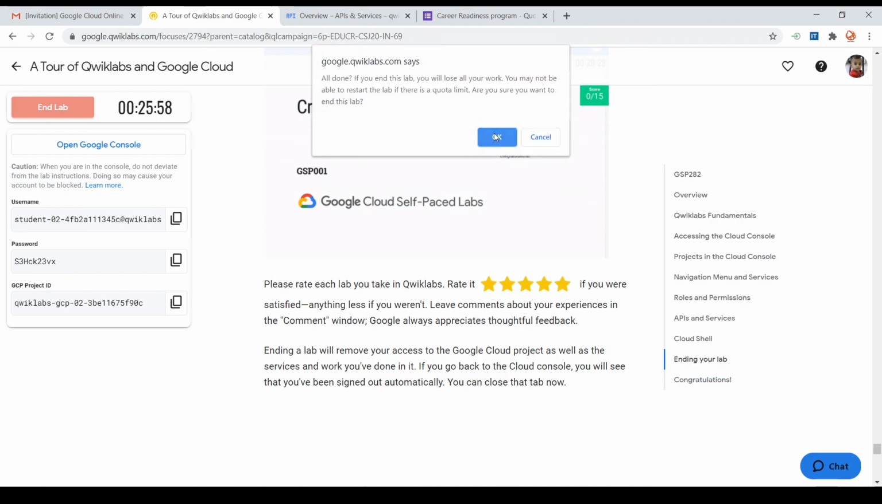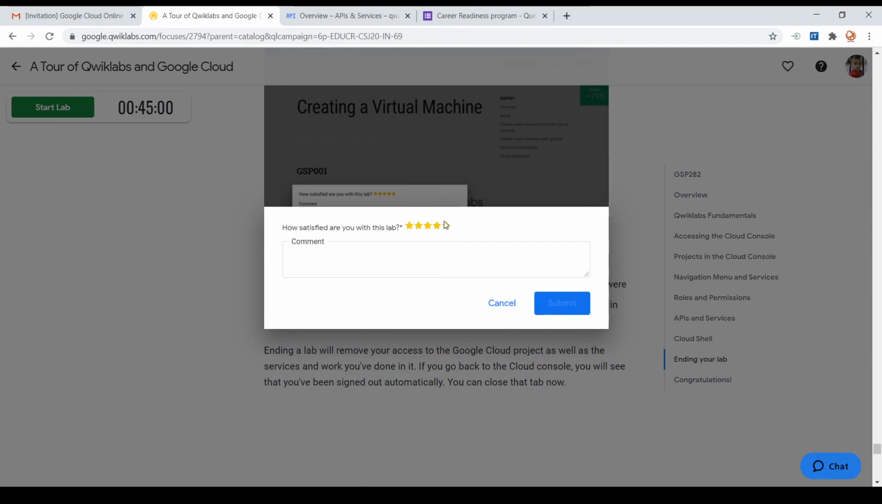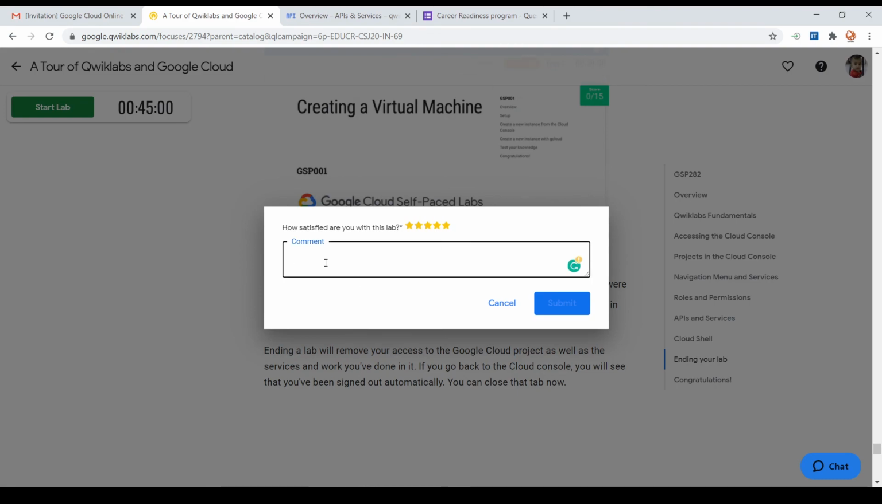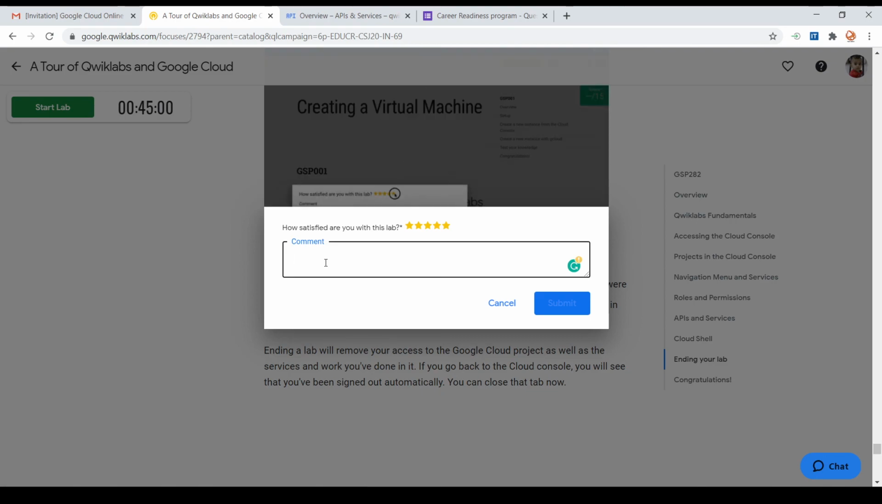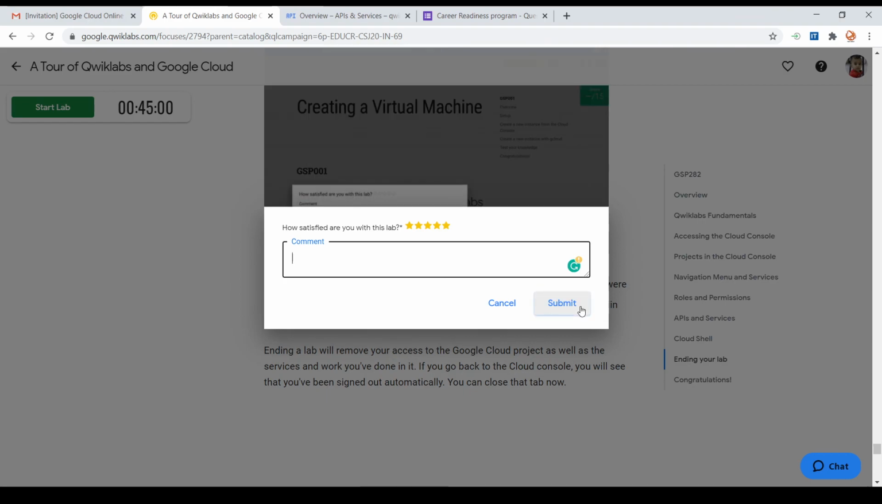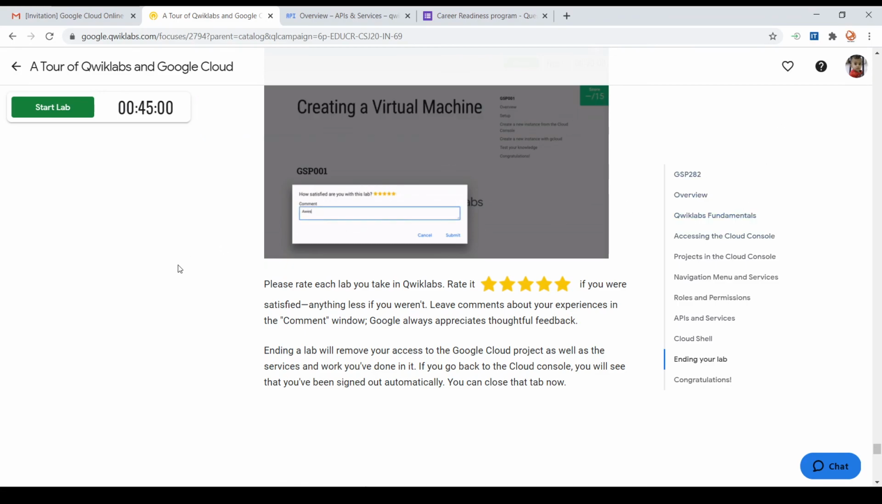You will be getting a prompt, click on OK, and you will be asked to rate the lab. So simply click on the 5-star, or as per your wish, you give some ratings. And if you have any comments, that you have faced so and so difficulties while doing the lab, and also if there were some technical glitches in the lab, such things you can write in the comment box. So clicking on submit, you will be officially closing the lab, or officially ending your lab session.